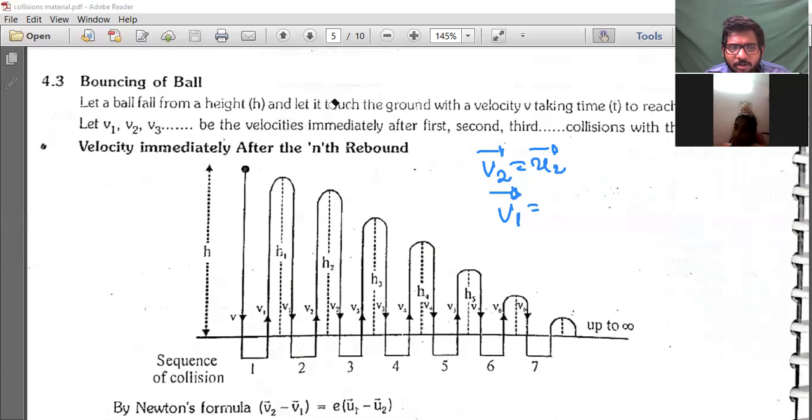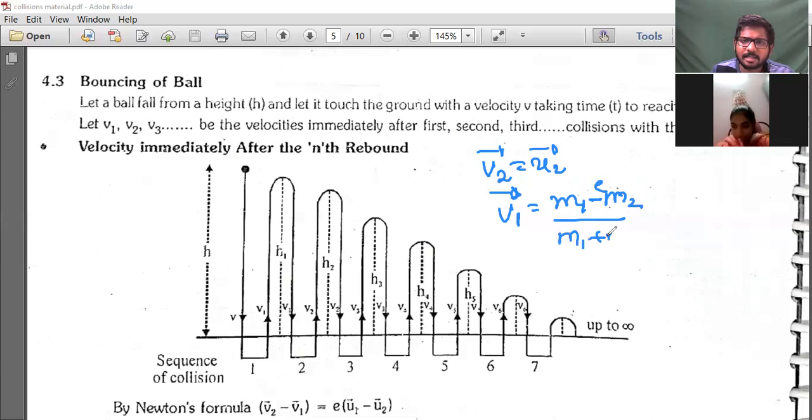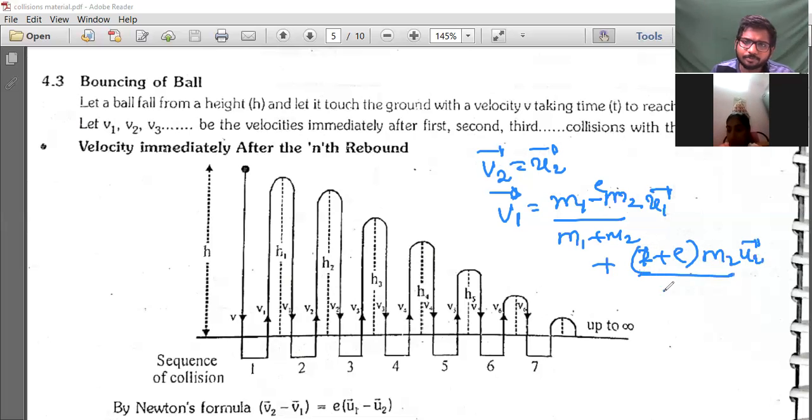V1 is M1 minus EM2 by M1 plus M2 into U1, plus M2 into 1 plus E, U2 by M1 plus M2. One thing we know, U2 is 0 here. This will become... Yes, sir.